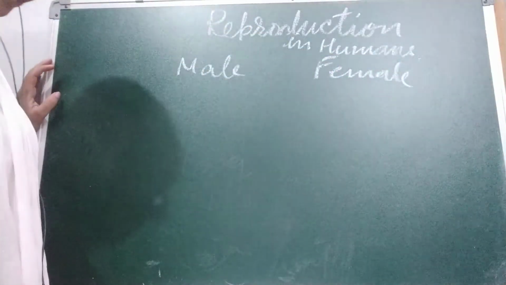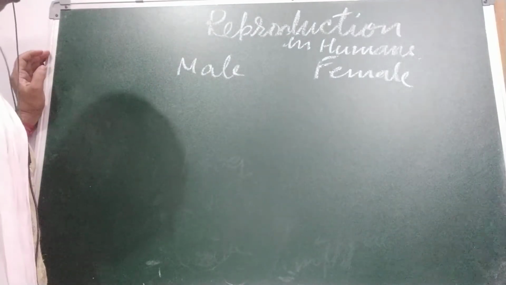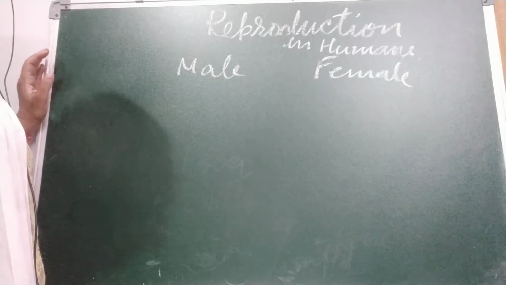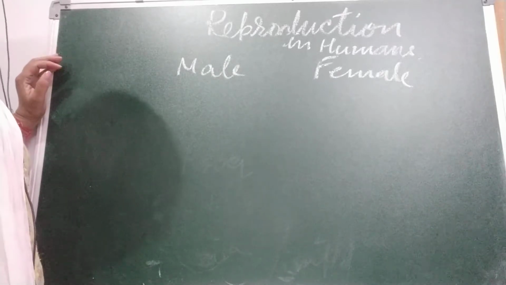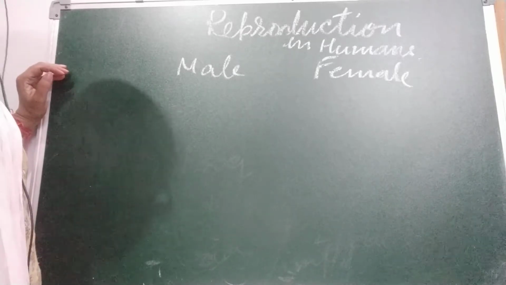Human reproduction involves two sexes, male and female. Each sex has a different reproductive system. Fertilization is internal in human beings and development of the zygote is also internal. The fully formed individual also develops inside the body of the female.